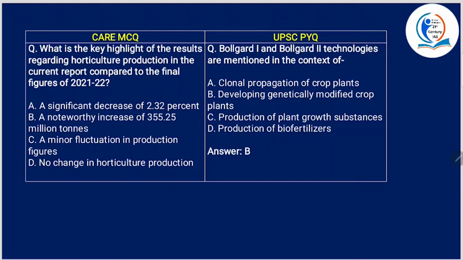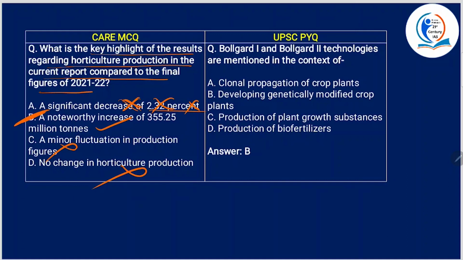All right. What is the key highlight of the results regarding the horticulture production in the current report compared to the final figures of 2021-2022? A significant decrease, not decrease. Forget about this percentage. Decrease itself is wrong. A noteworthy increase of 355.25 million tons. Yes, this is correct. A minor fluctuation in production, no changes. No. B is the answer.